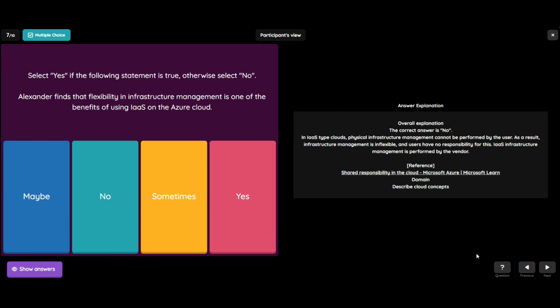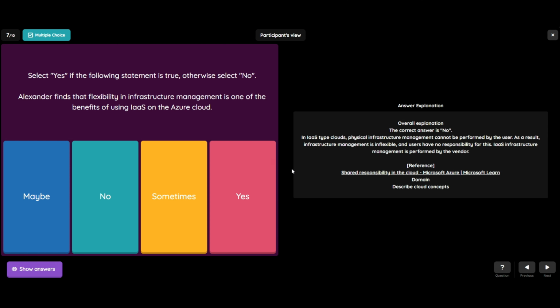So the explanation behind that: in IaaS type clouds, physical infrastructure management cannot be performed by the user. As a result, infrastructure management is inflexible and users have no responsibility for this. IaaS infrastructure management is performed by the vendor. So it will be wrong to say that Alexander finds that flexibility in infrastructure management is one of the benefits of using IaaS on the Azure cloud.